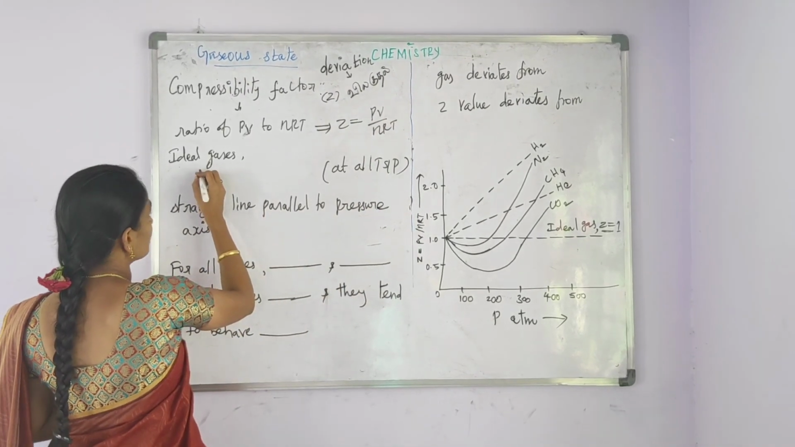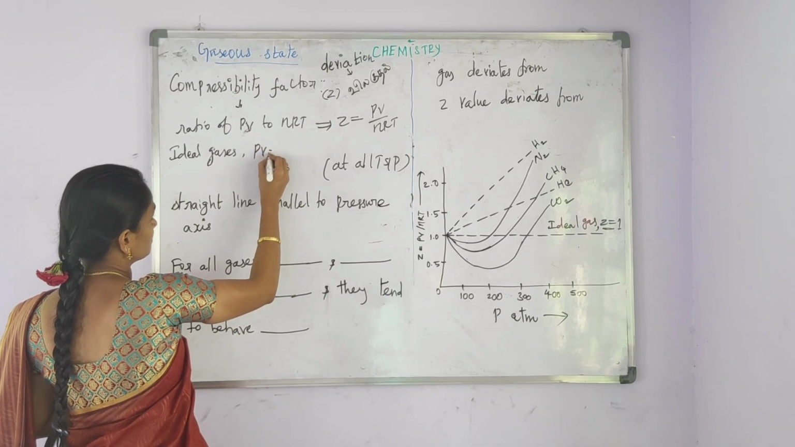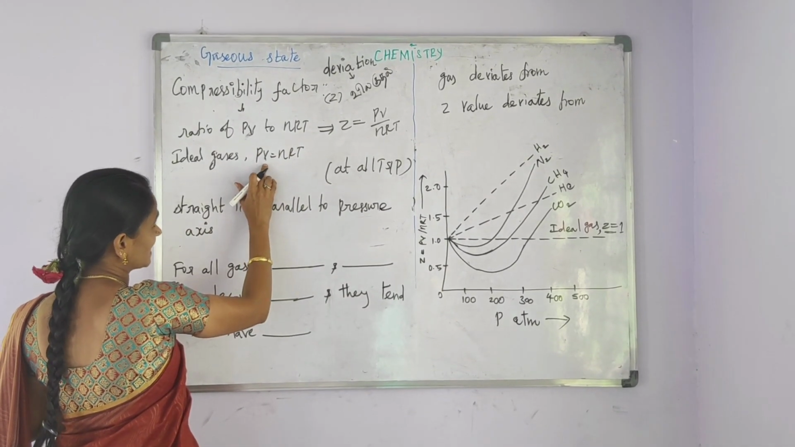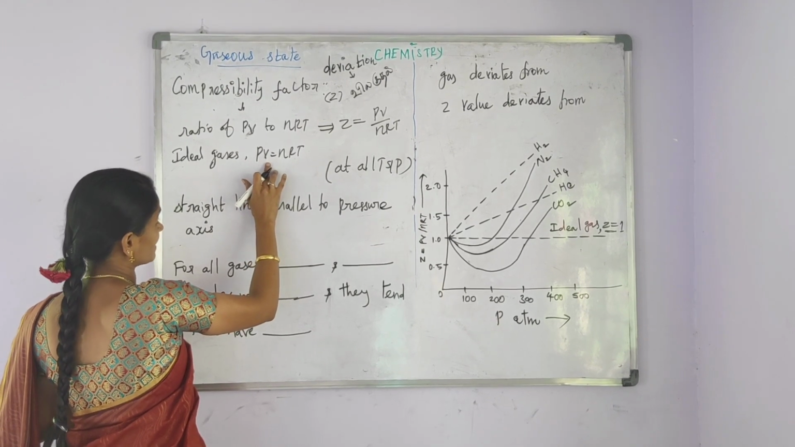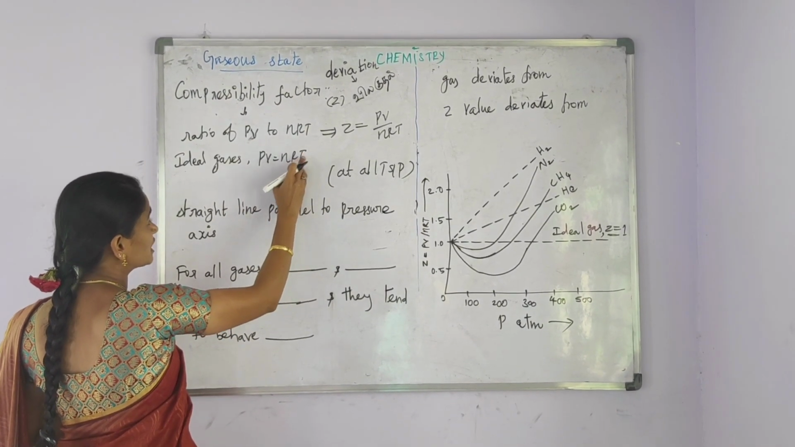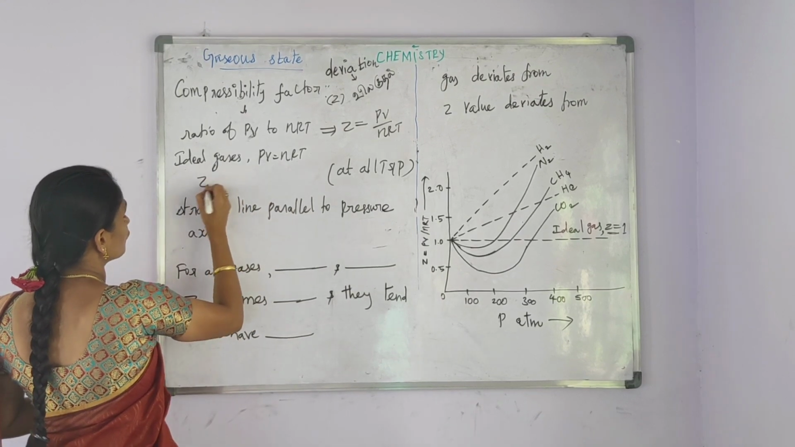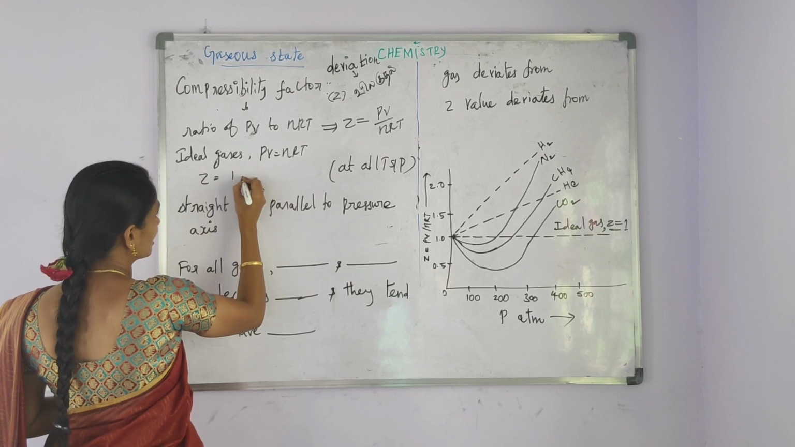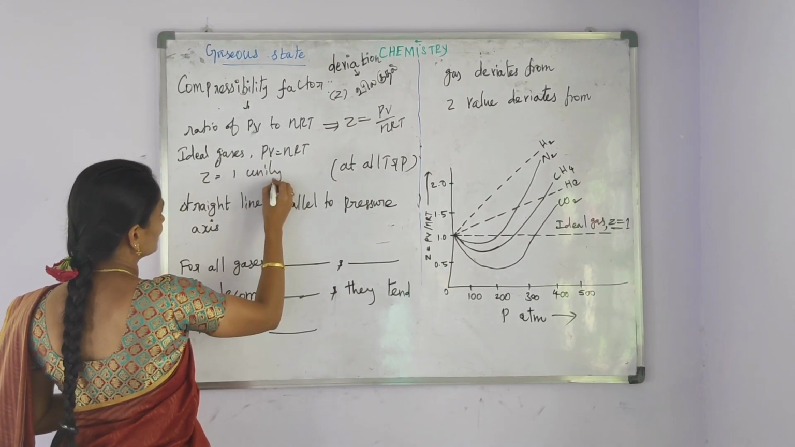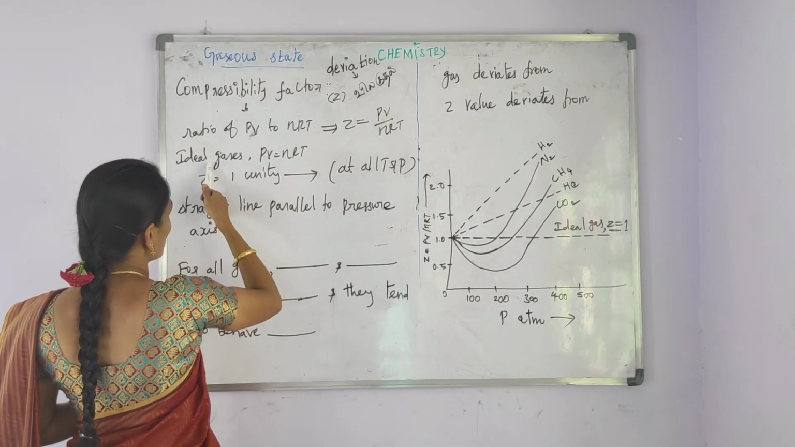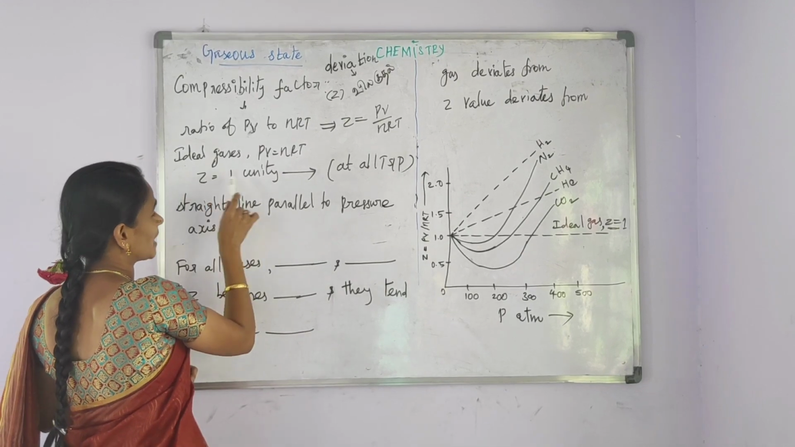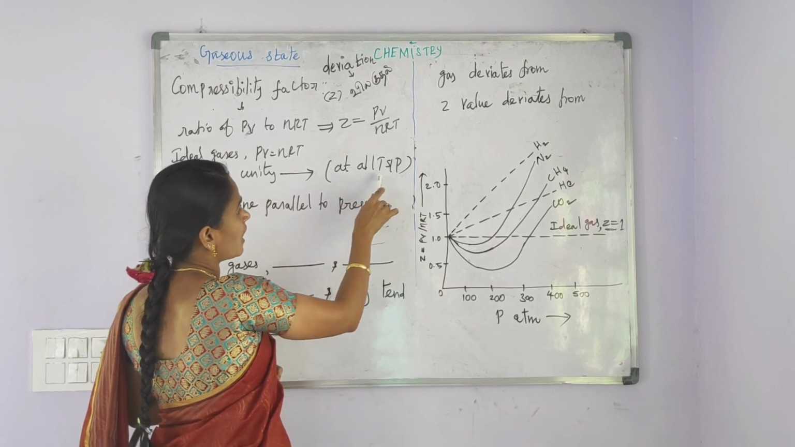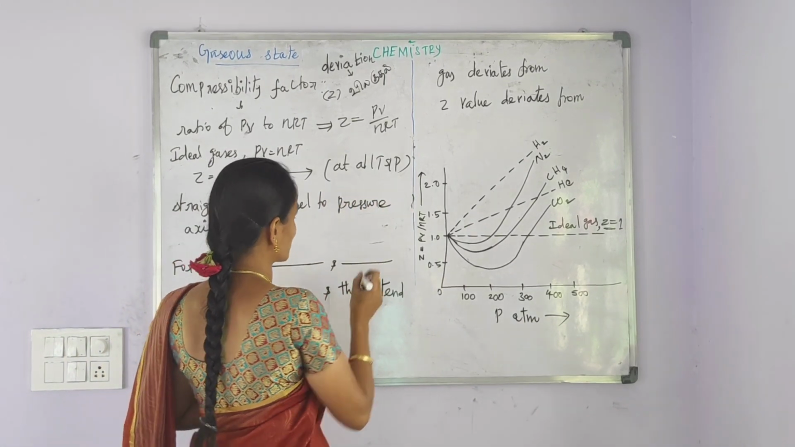We know for ideal gases, PV = nRT. This shows for ideal gases, the value of PV is equal to the value of nRT. So, for ideal gases, the compressibility factor becomes unity, that is 1. So, for ideal gases, the compressibility factor value is 1 at all temperatures and pressures.